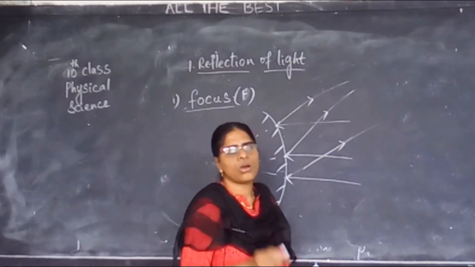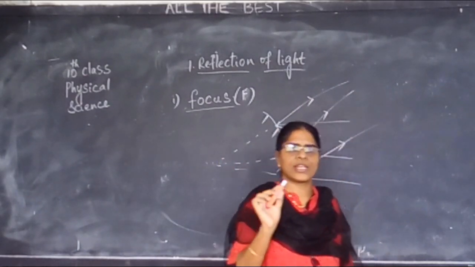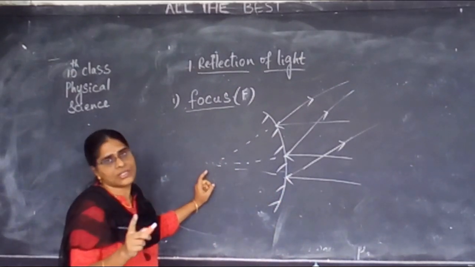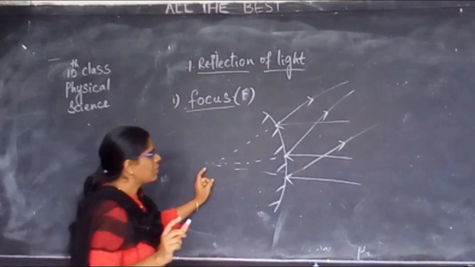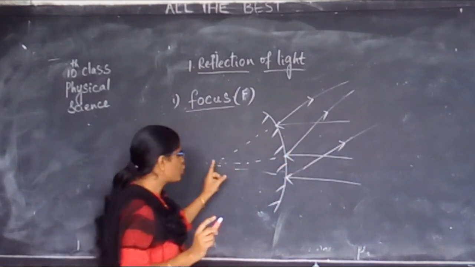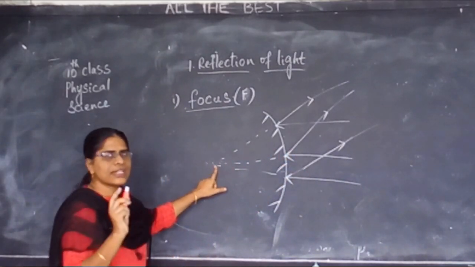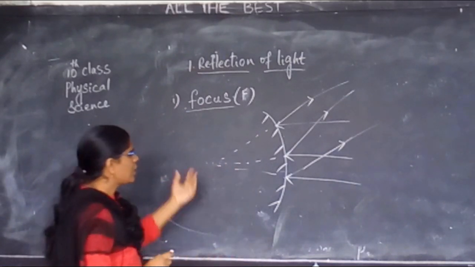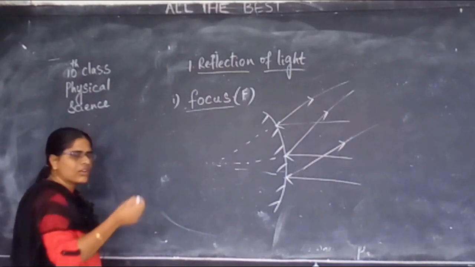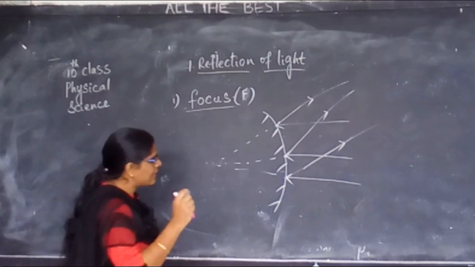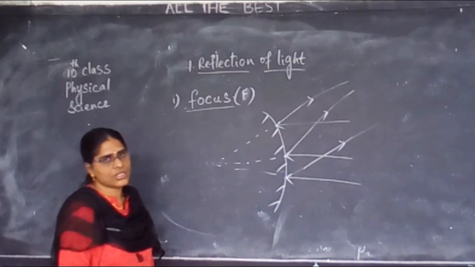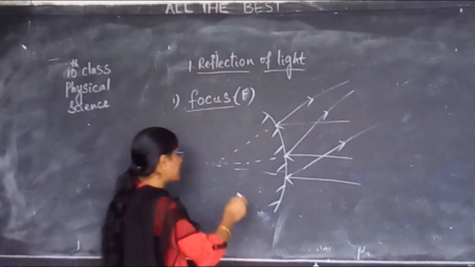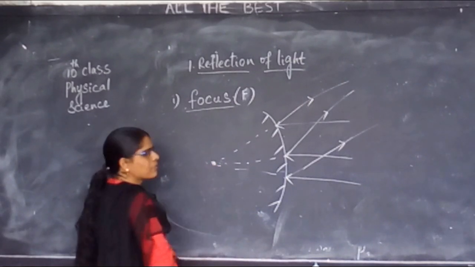Remember children, the extended rays should always be shown with dotted lines. Okay? Not like this. We should always show the extended rays in light with dotted lines. Now I have extended or extrapolated the rays backwards. Now what happens? They are meeting at a point now.